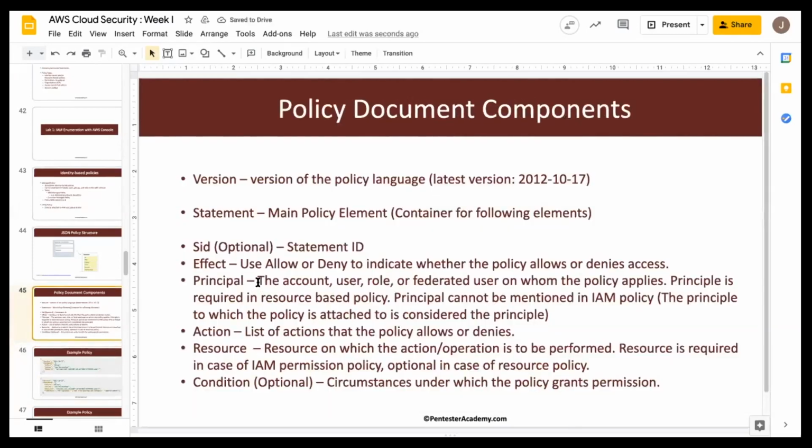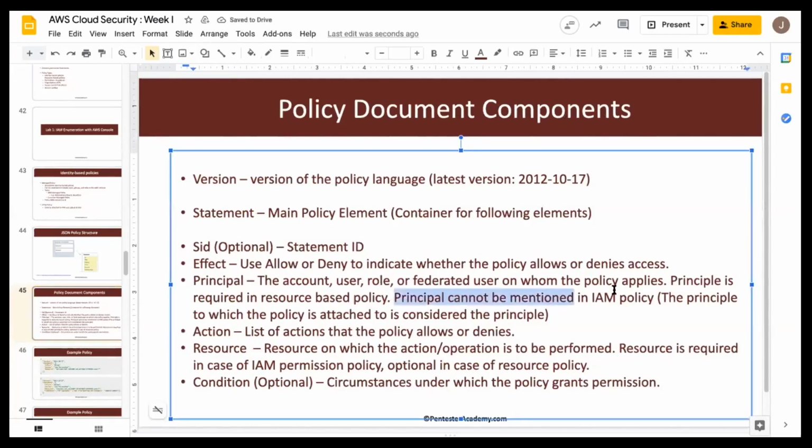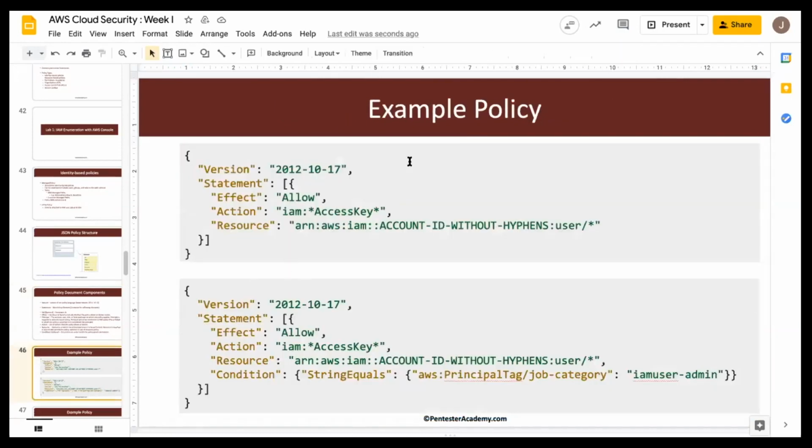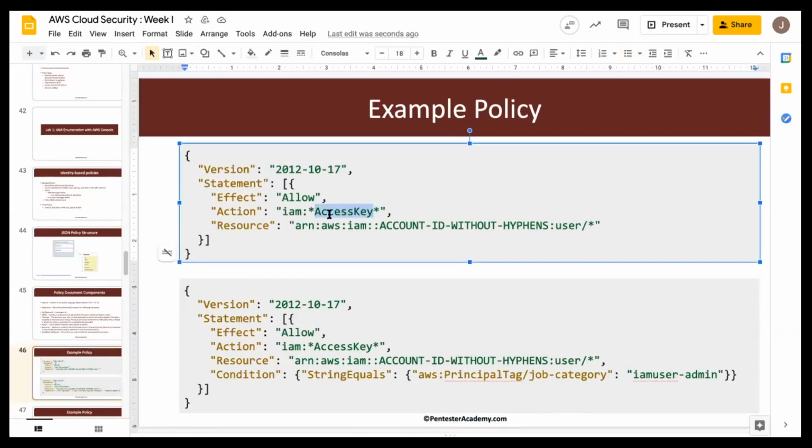So this is again the principal. Principal cannot be mentioned in the IAM policy. This is very important. Principal is only mentioned in resource-based policy. The action is the list of actions that the policy allows and denies, and resources are the resources on which the action is to be performed. Conditions are just the additional conditions which are used to check whether access is to be allowed or denied. So here is one example. We have a very simple IAM access policy, which says all operations on access key, right?